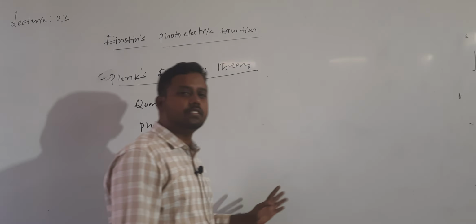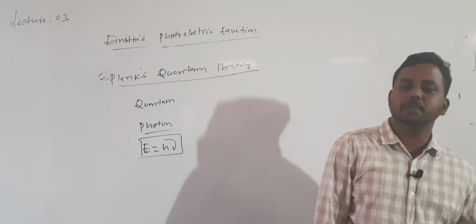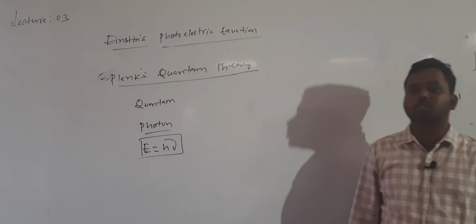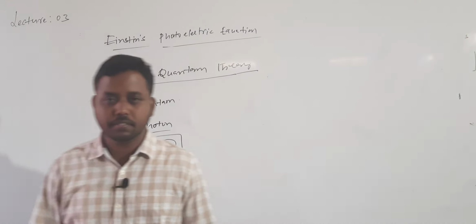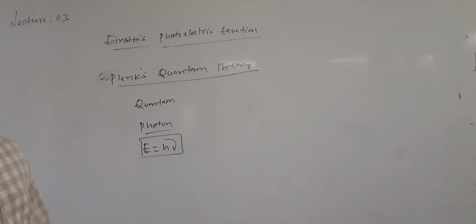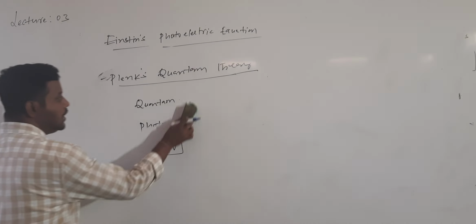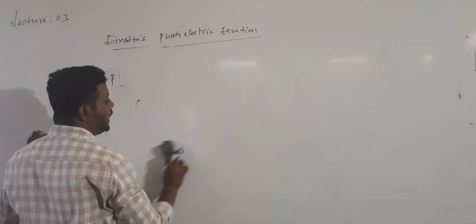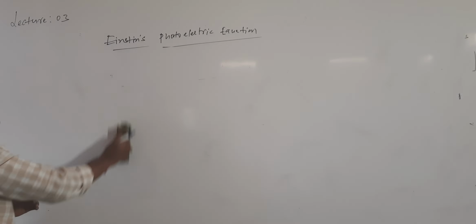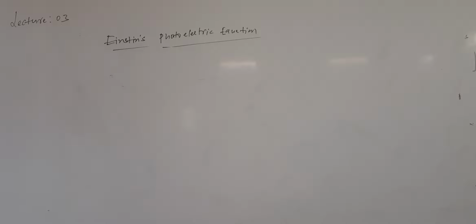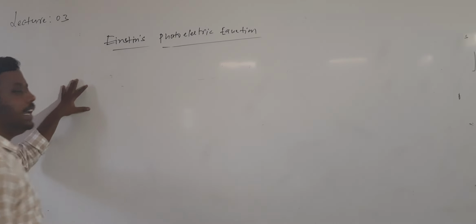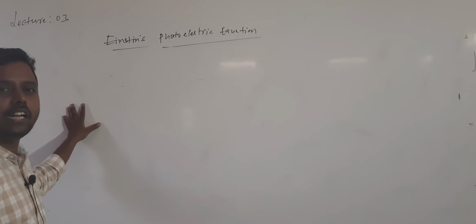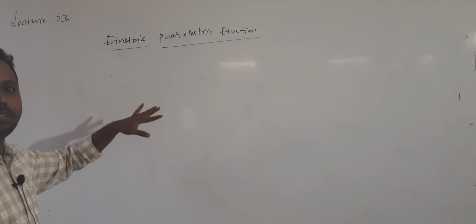They won't ask you Planck's quantum theory, but Einstein explained. So which theory? Planck's quantum theory, to explain which effect? Photoelectric effect. Are you getting it? So according to Planck's quantum theory, what is the nature of light? Discrete energy packets called quanta. Quanta, a fixed value, that is called quanta. Now, how did Einstein solve this problem of the photoelectric effect? By using Planck's quantum theory.